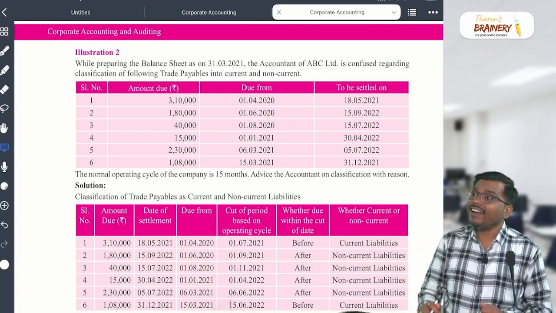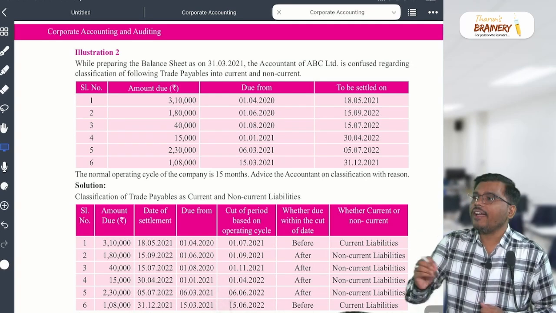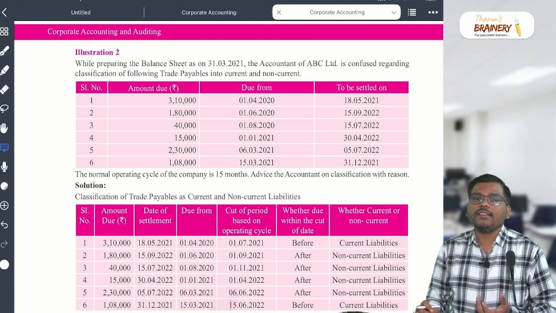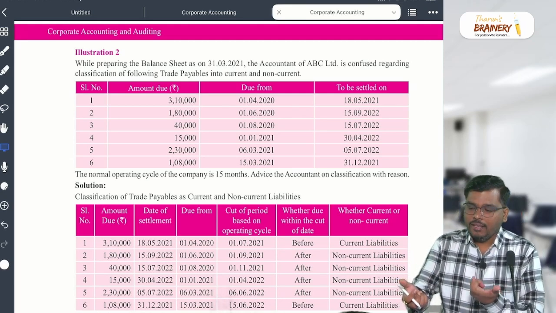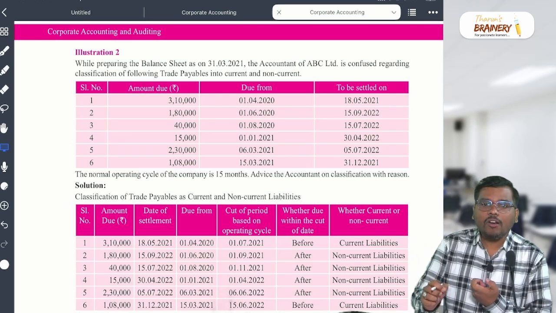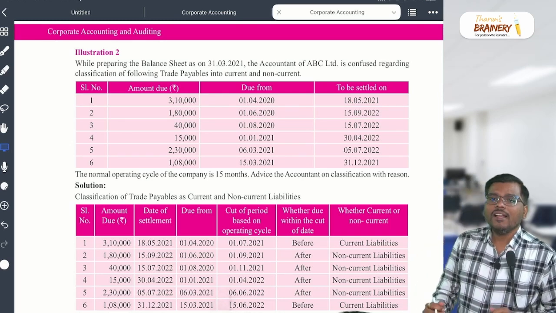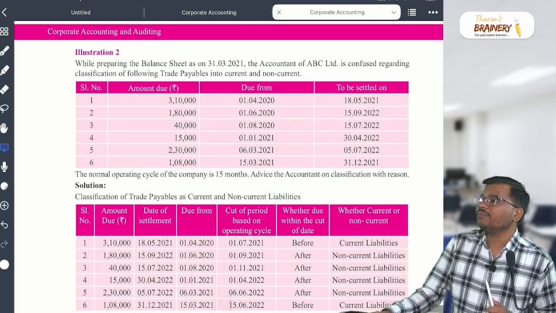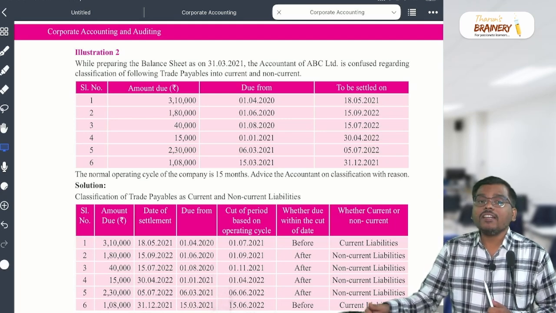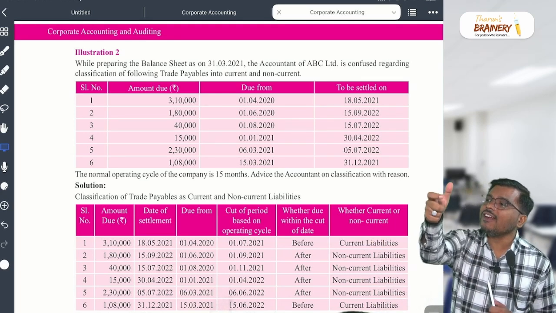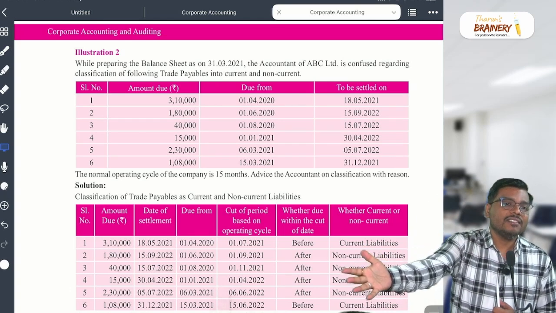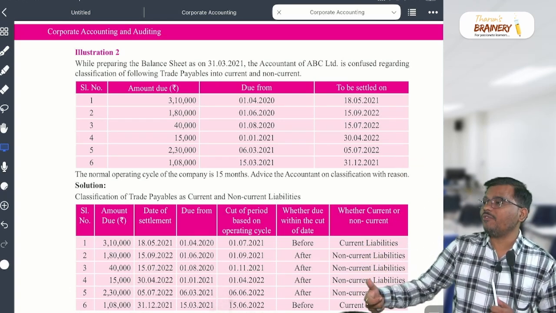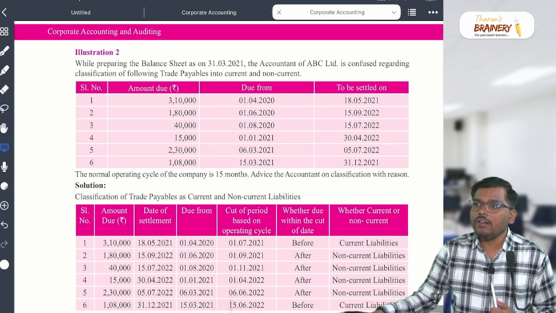12 months. Correct? Which one is higher, you should consider, because that is the condition they said: 12 months or one operating cycle. Here the operating cycle is 9 months only, so the operating cycle becomes irrelevant for you. Then what criteria will be relevant? That 12-month criteria. If the operating cycle is more than 12 months, then the operating cycle is important for you to consider current or non-current.